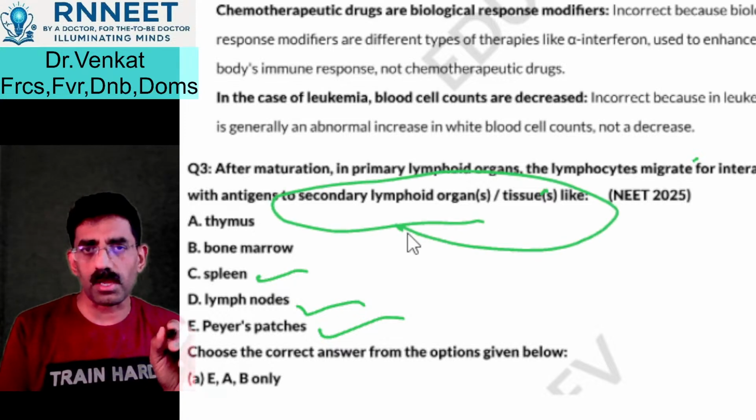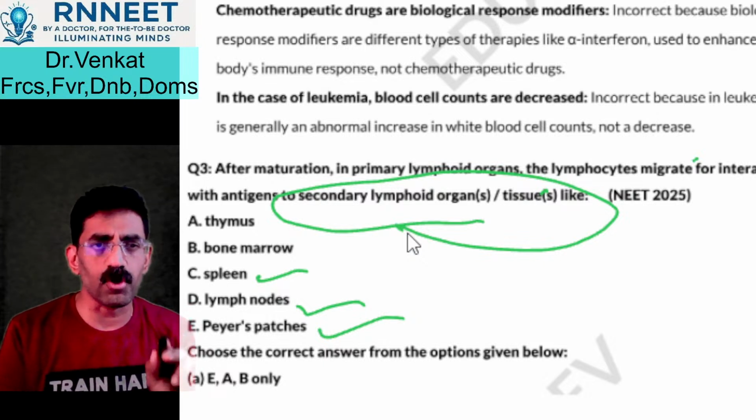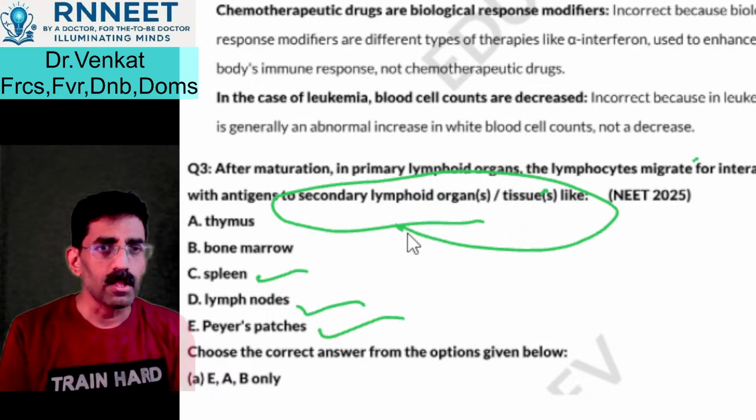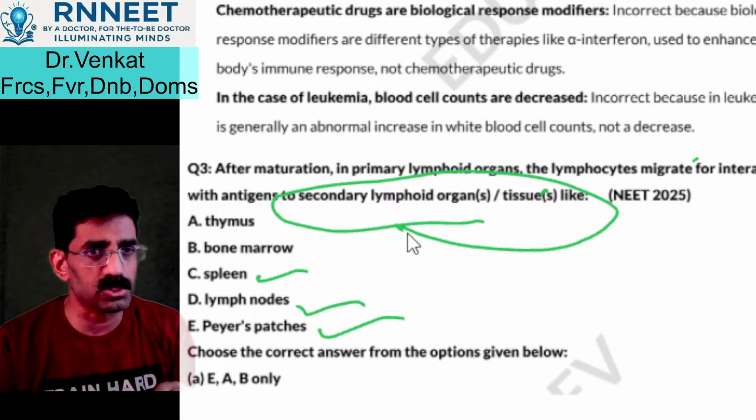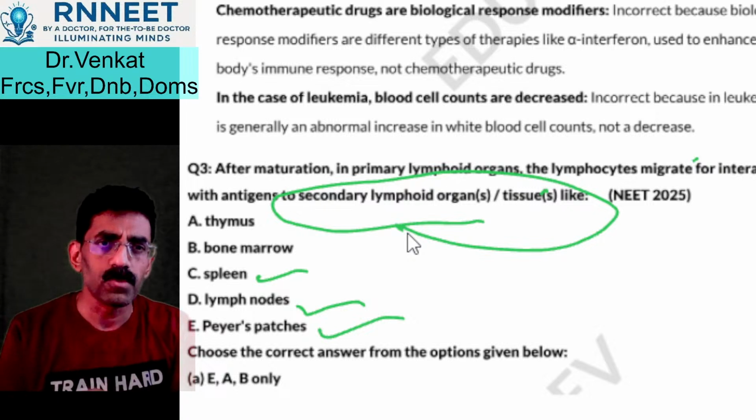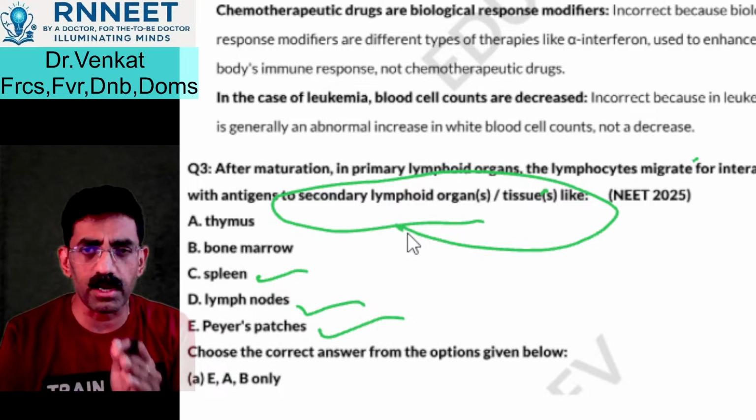So that's what he is asking. Indirectly, look at it. He has not directly asked you what the secondary lymphoid tissues are. He is giving an explanation for it, of what is happening, and where these secondary tissues are to which the lymphocytes are going. So it makes your reading a little longer, but you need to concentrate and see to it that you can pick out the right answer.